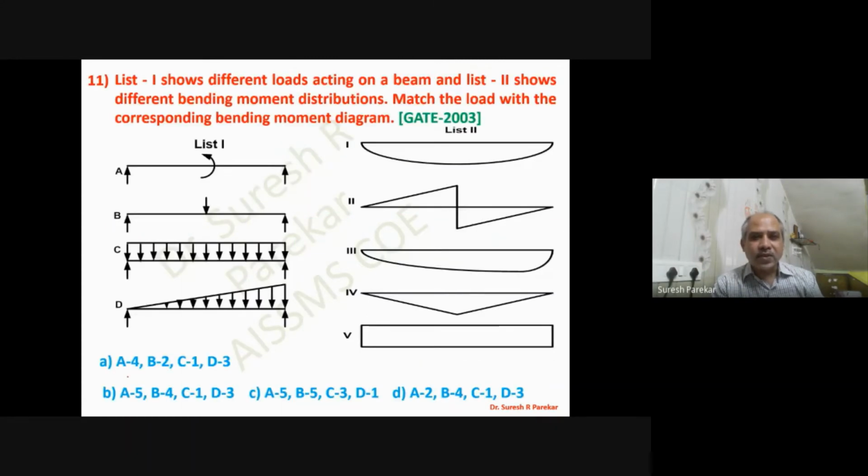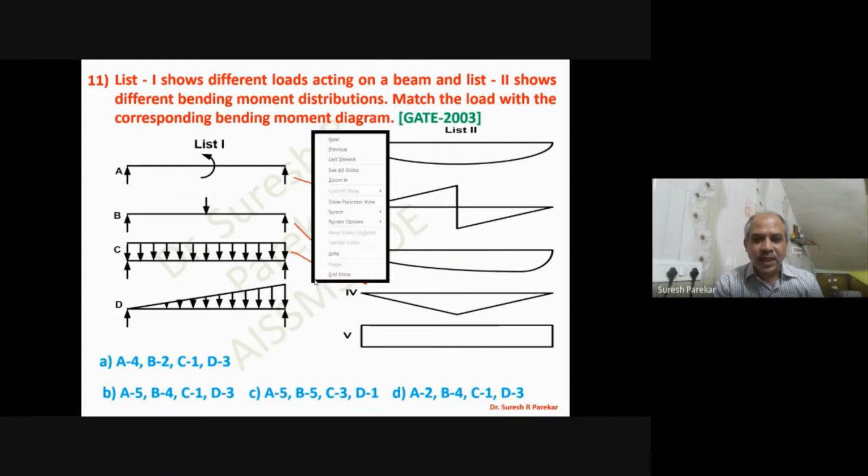Then we can have the next question. So we have to match loading with bending moment diagram. Now you can see we have this as a couple. So we have M by L, M by L. So we are going to get this in this fashion. Then we have at center, means we have this will be your concentrated load at center, UDL, and so we have maximum that will be, so we do not have this line.